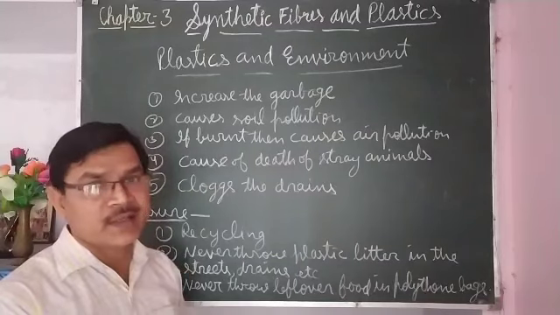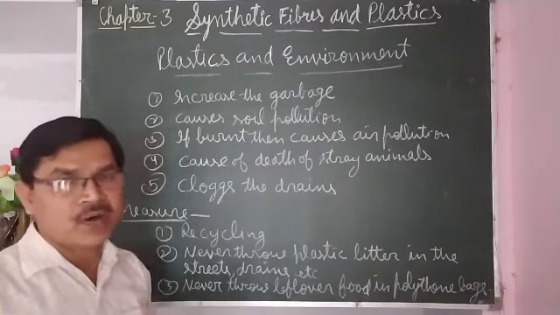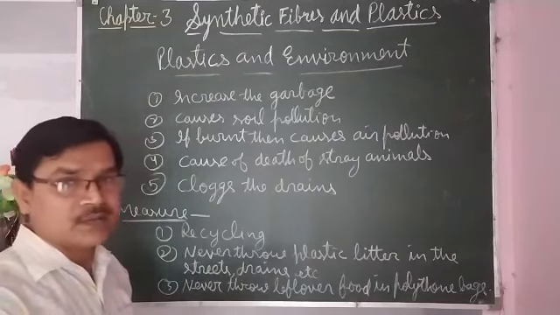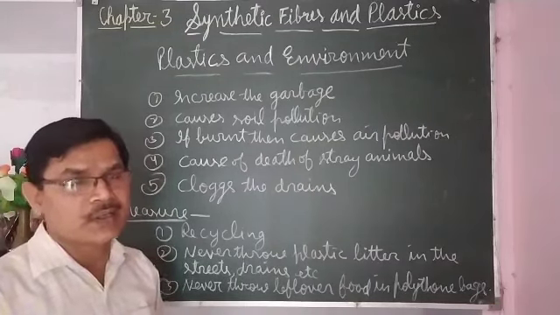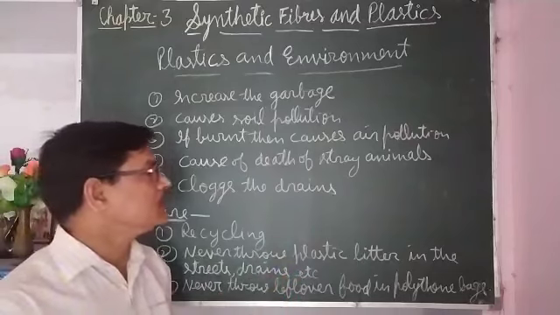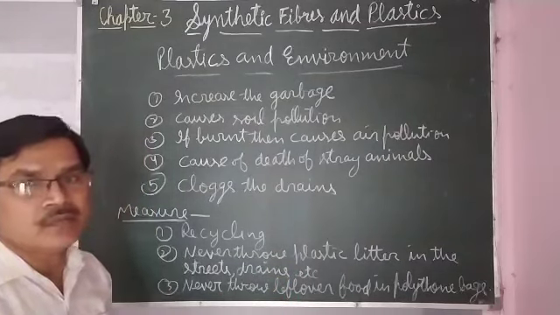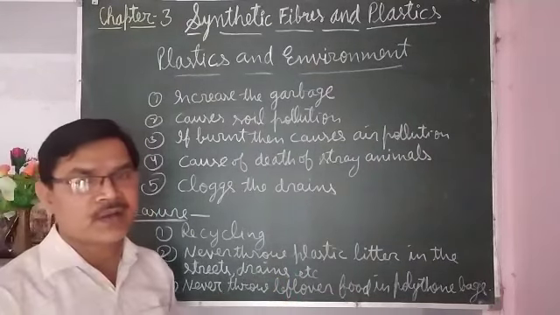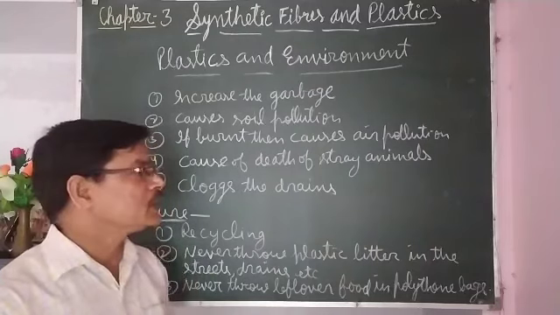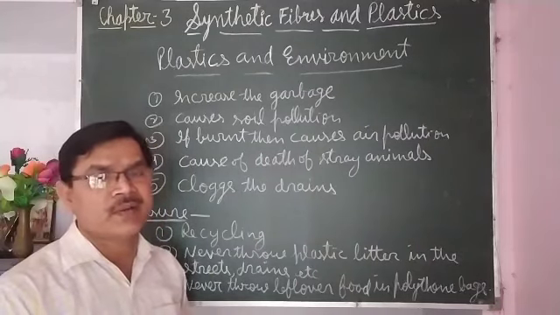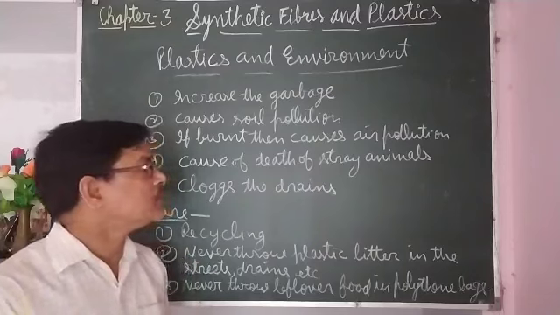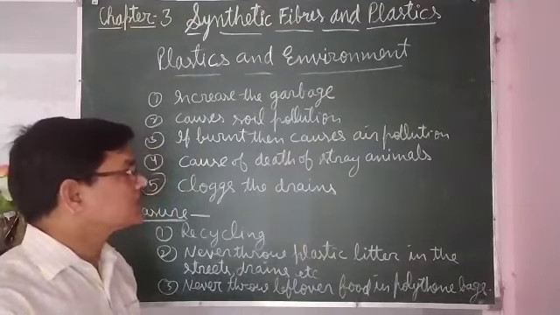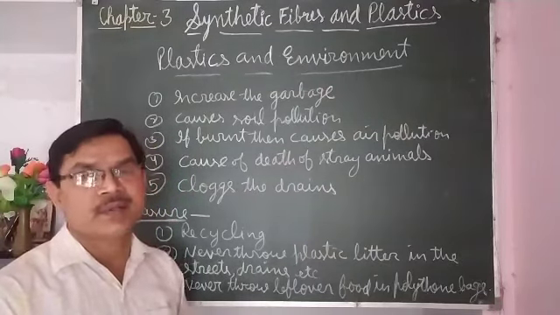Whatever stray animals are there, like cows, dogs, etc., they try to grab it hurriedly, and two or three animals may collect for eating that. So every animal wants to eat it hurriedly.